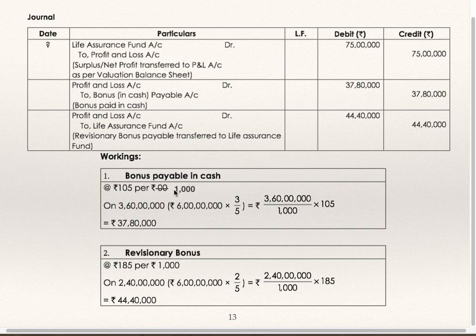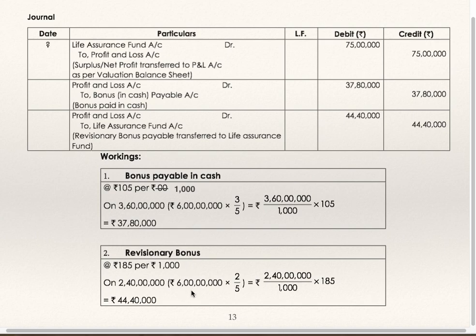If policy is 1 lakh, they will be getting 105. So for policy 3 crores 60 lakhs, what will be the cash paid? 3 crores 60 lakh divided by 1000 into 105 is 37 lakhs 80,000 cash will be paid to those policyholders who have opted for bonus in cash.